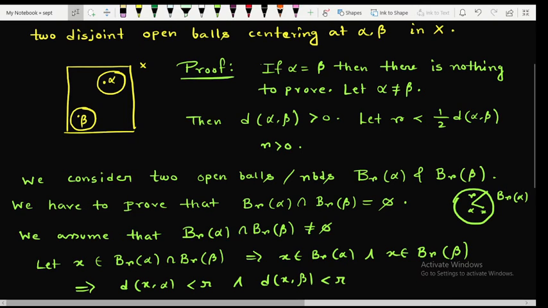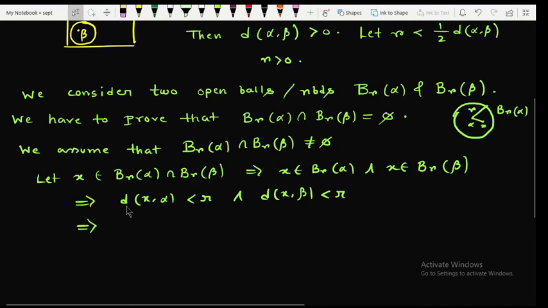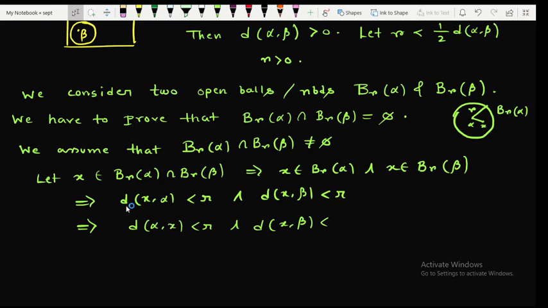Now from symmetry we can say that d of alpha comma x is less than r and d of x comma beta is less than r. So by the triangle inequality, d of alpha comma beta is less than or equal to d of alpha comma x plus d of x comma beta, which is less than r plus r, that is equal to 2r.